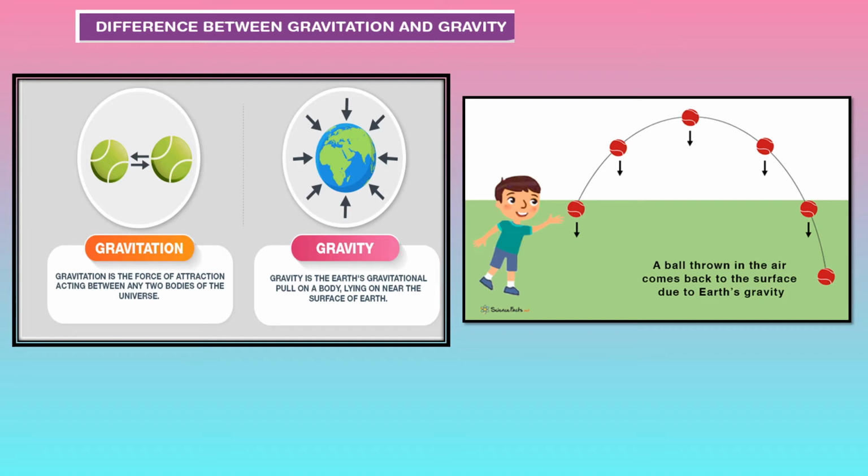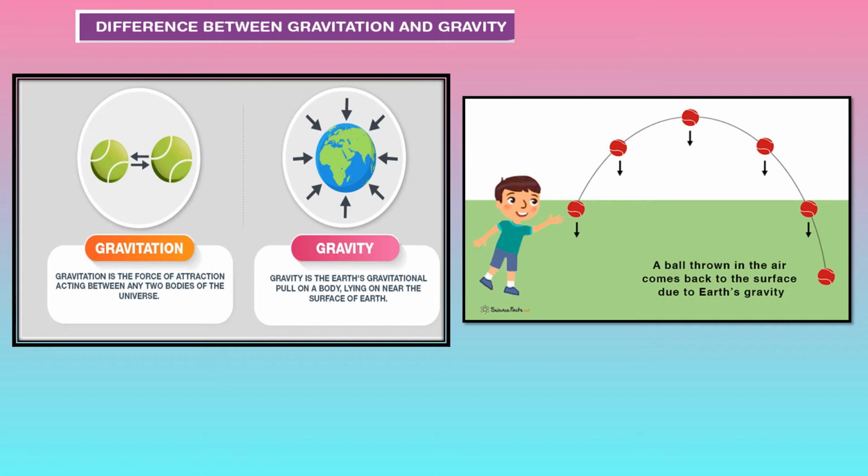Now what is meant by gravity? Gravity is the Earth's gravitational pull on a body lying near the surface of the Earth. Means if there is an attraction between you and the Earth, directed towards the center of the Earth, this attractive force is called gravity. The force of attraction between the Earth and the object is called gravity.